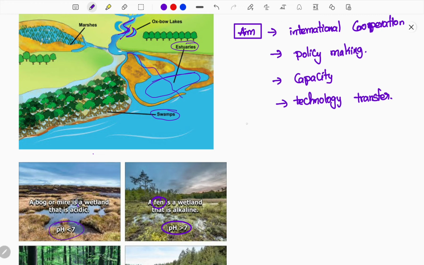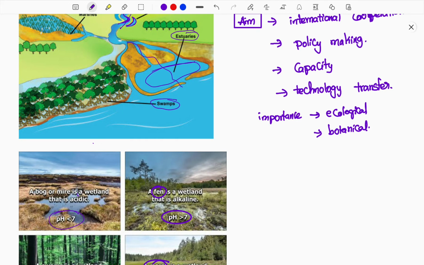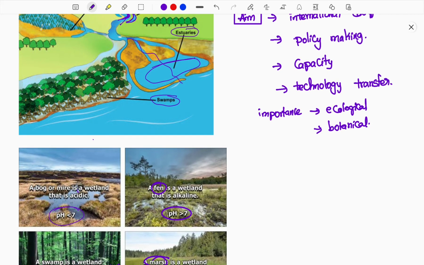Next, how and why do they select a wetland? This is based on importance. What is that importance? This wetland has ecological importance, then botanical importance. If you are not aware of these things, kindly visit the previous video also, because a huge number of living organisms and lifestyles are located in the ecological region of the wetland. Ecological importance is very high in a wetland. Botanical importance means plant-related importance is high, because a wide variety of vegetation can be found along the wetlands.